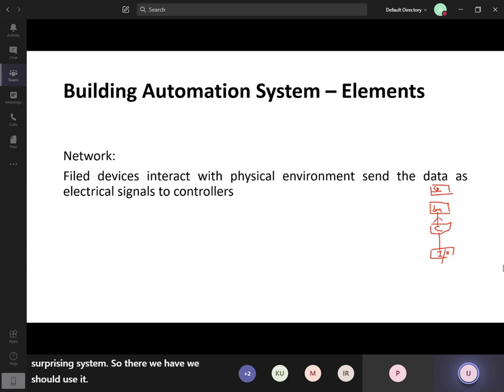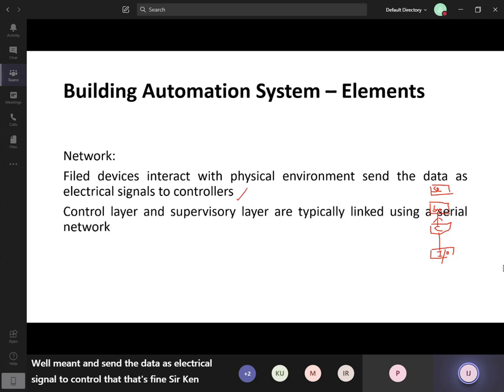First of all, field devices interact with the physical environment and send the data as electrical signals to the controller. That's fine. The second thing, the control layer and supervisory layer are typically linked using a serial network. We have learned about serial networks. Serial network and parallel network we discussed in the PLC part. A serial network is a single cable which sends the data through one cable and receives the data through the same cable.